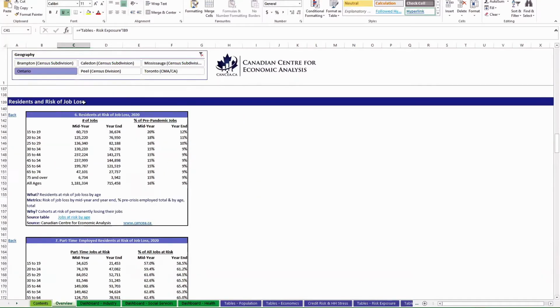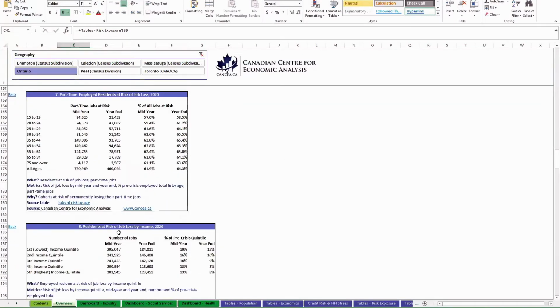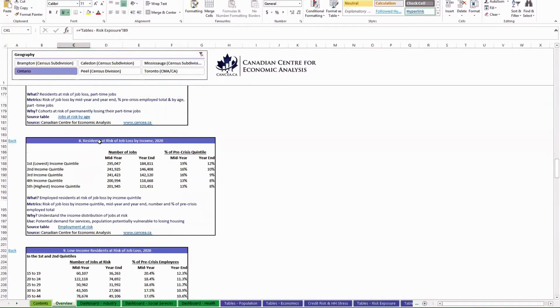We have risk of job loss here. So this is by age, number of residents whose job is at risk due to the crisis, percentage of pre-pandemic jobs, and we give job loss, like I said, mid-year and at year end. This is broken down by part-time and full-time. And then finally, by income. So it's by income quintile, which basically means the first income quintile is the 20% of the population with the lowest income, and the 5th quintile is the 20% of the population at the upper end of the income distribution.